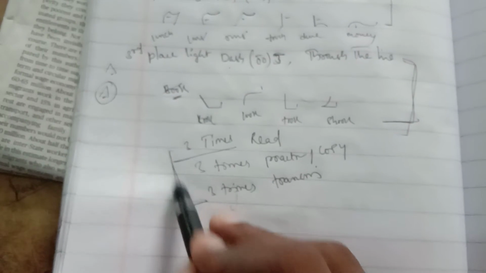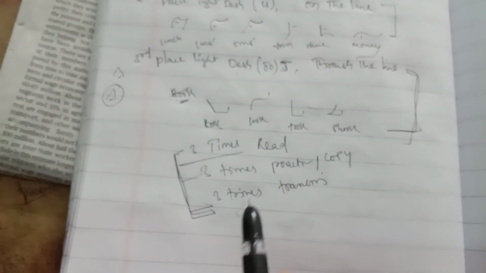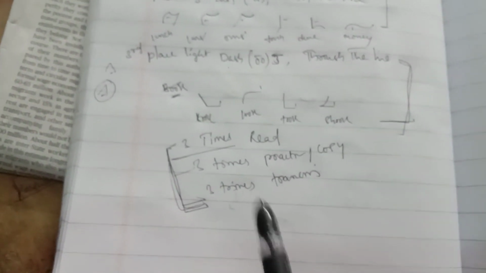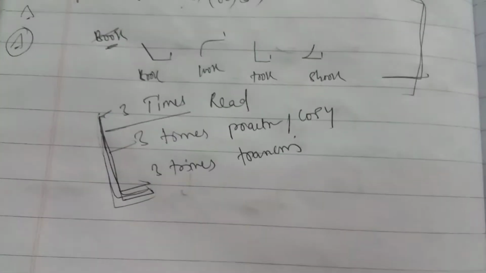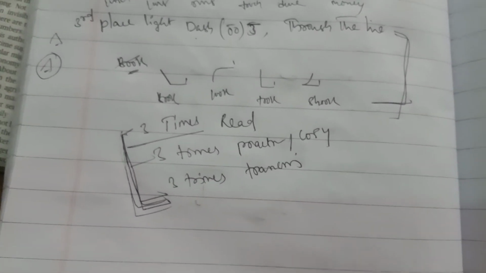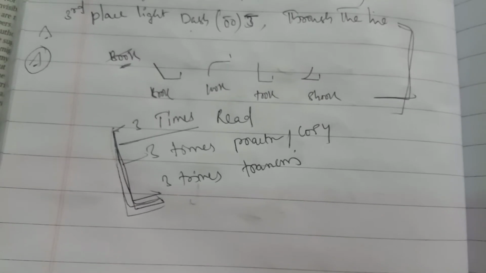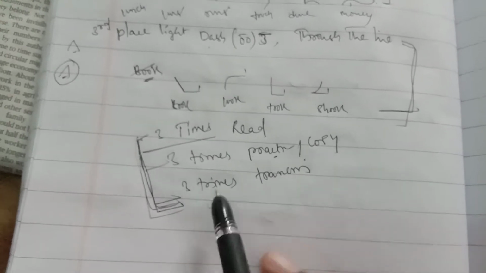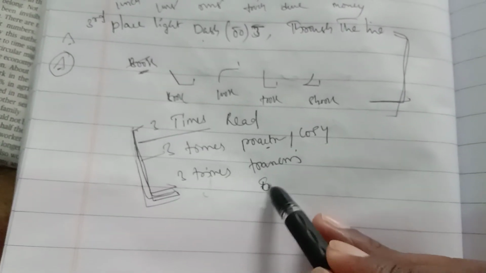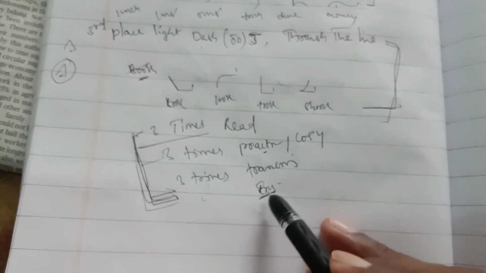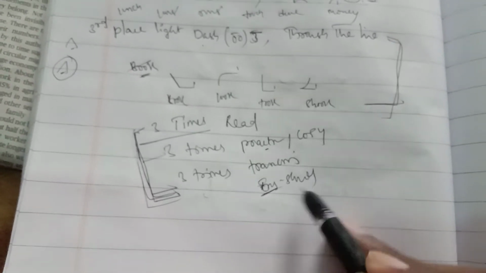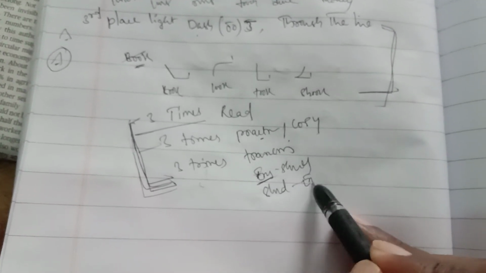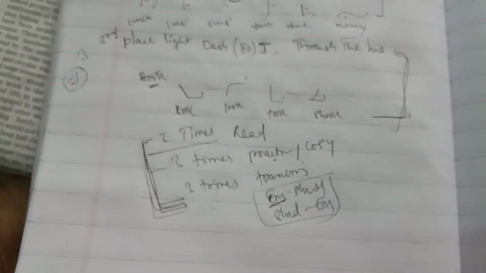Follow these three steps in each lesson and you will easily complete this steno course and become a perfect stenographer. First three times read, three times copy and practice, three times transcription, from English to shorthand and shorthand to English. Next you complete exercise 7.